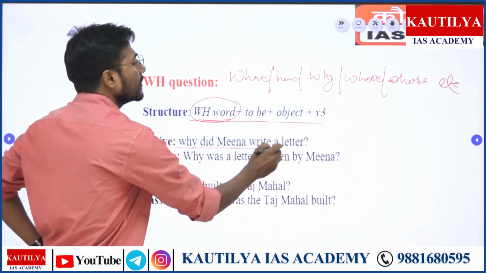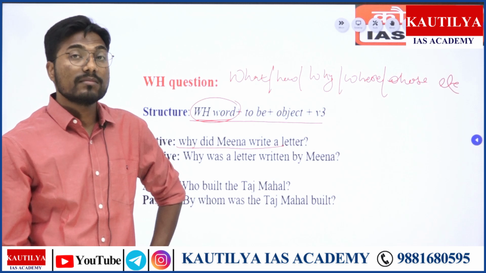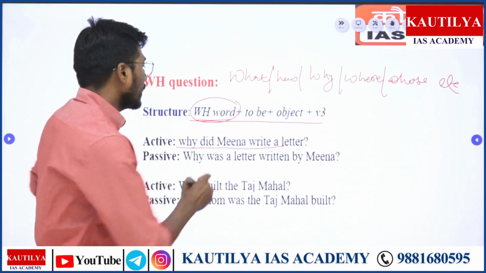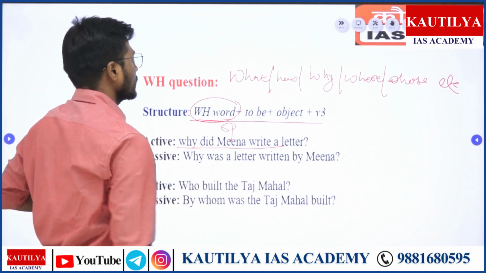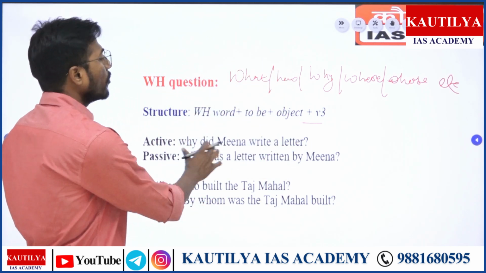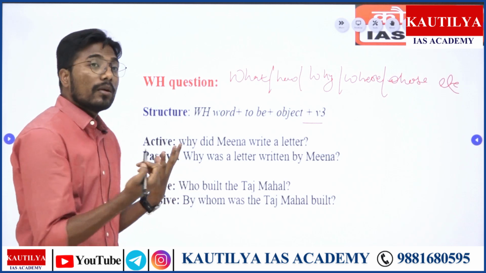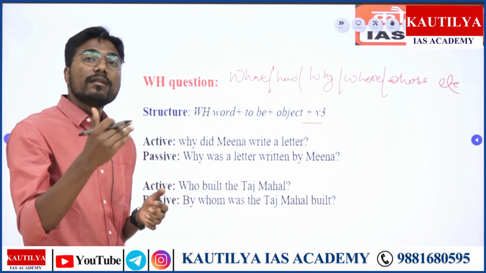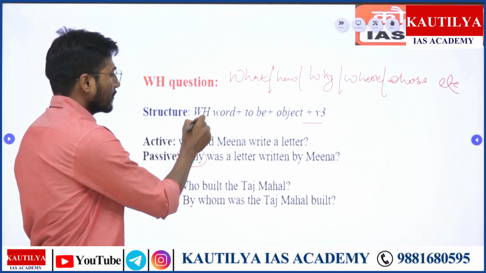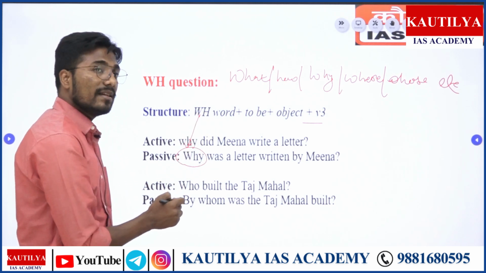So look at it. Why did Meena write a letter? It's a WH question. Now you have to identify that it's basically simple past. The structure is of simple past. So when it comes to simple past, you have to use was and were. So "why" will remain the same. देखो, WH word जैसे के तैसे ले लिया हमने.